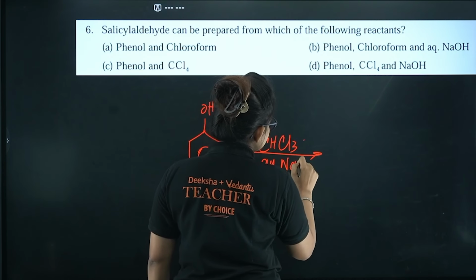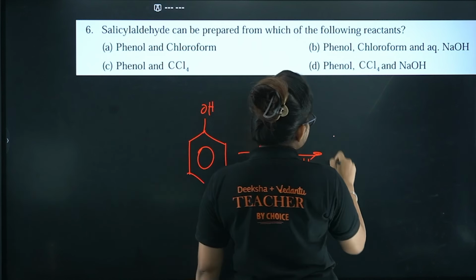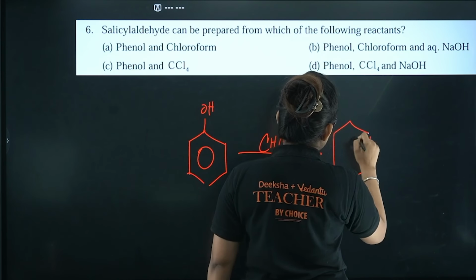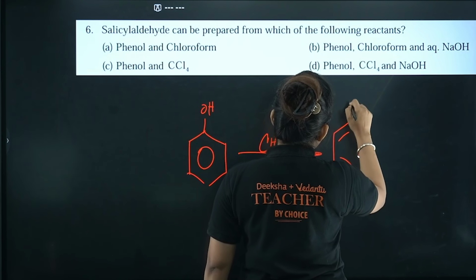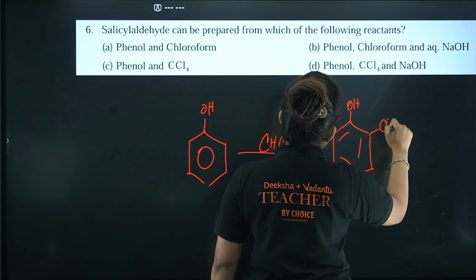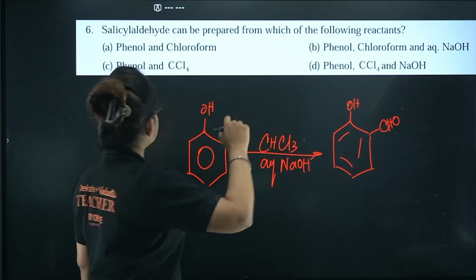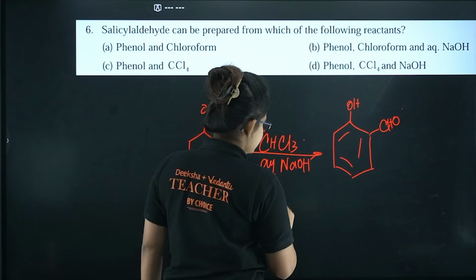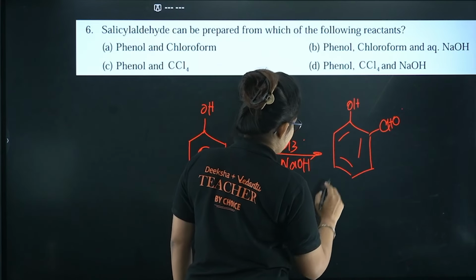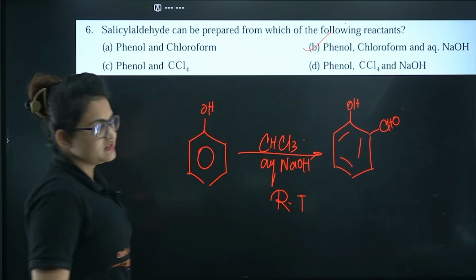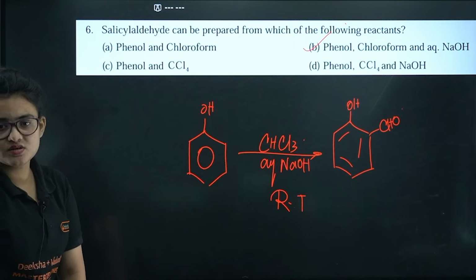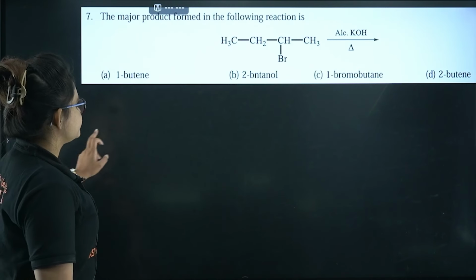I'm not writing the intermediate, I'm directly writing the product. You will end up with ortho-hydroxybenzaldehyde or salicylaldehyde, right? This is my Reimer-Tiemann reaction. So option B is going to be the correct one. I guess it's okay.